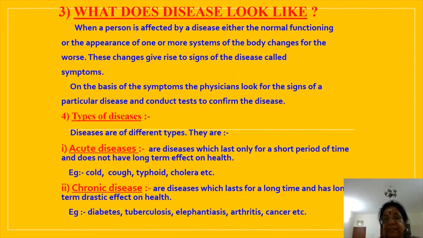Elephantiasis is swelling in the leg, caused by the filarial worm Wuchereria. Arthritis is knee pain. Cancer is uncontrolled multiplication of cells, leading to a fatal condition leading to death. So these are the types of disease, acute and chronic disease.